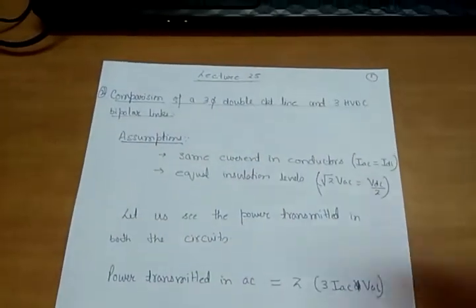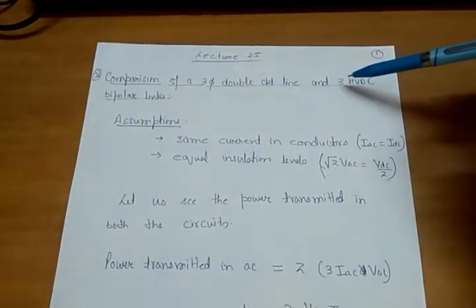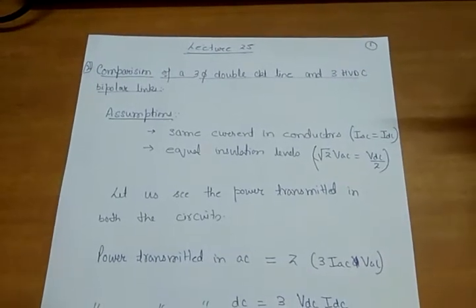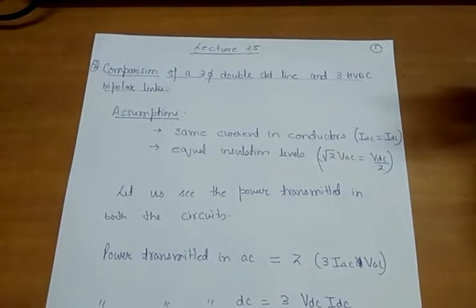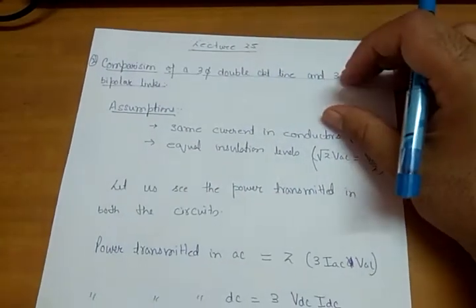So the first comparison is the comparison of a three-phase double circuit line and three HVDC bipolar links. In this comparison, I will derive in which circuit, AC or DC, more power will be transmitted.